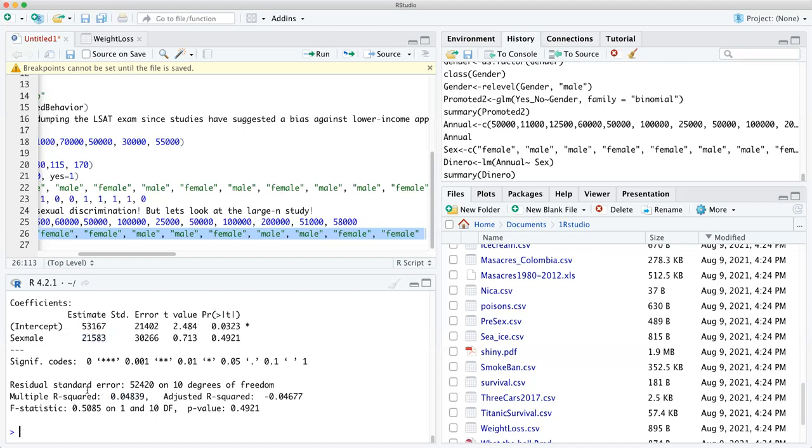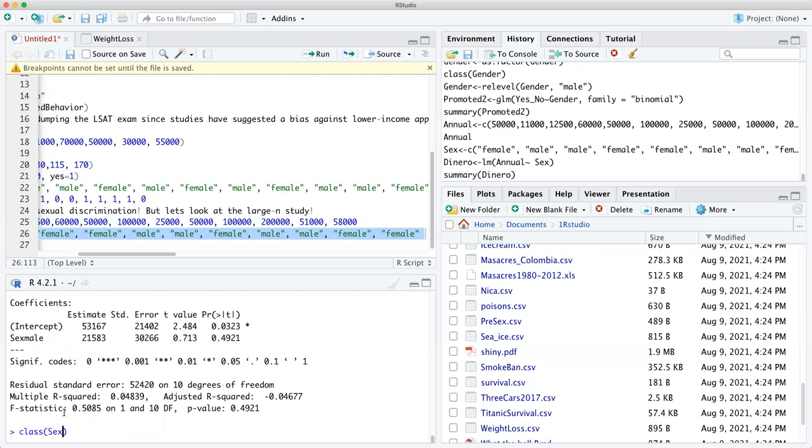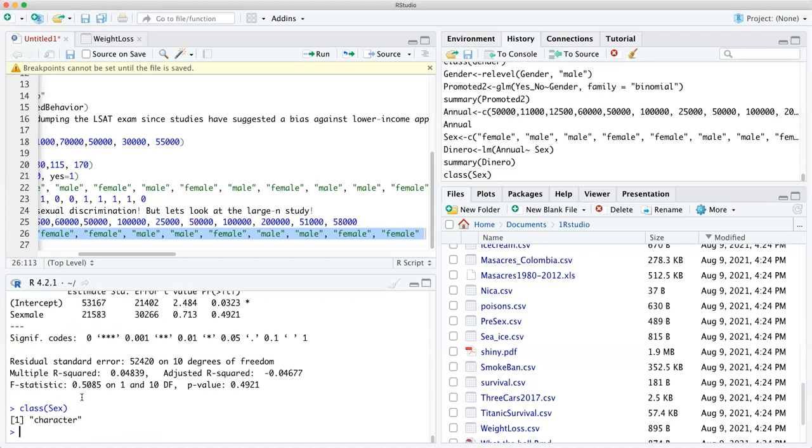But let's re-level it. As you know, R, Python, etc. have classes. So you have to ask yourself, what class is sex? Okay, sex is character. We have to turn it into a factor in order to re-level it. So we're going to take male and make it the base, and then female up here, just to do another test. Now, why is female first? Is it because females are first? Absolutely not. A, B, C, D, E, F. F comes before M in the alphabet. So it depends on where you are in the alphabet.